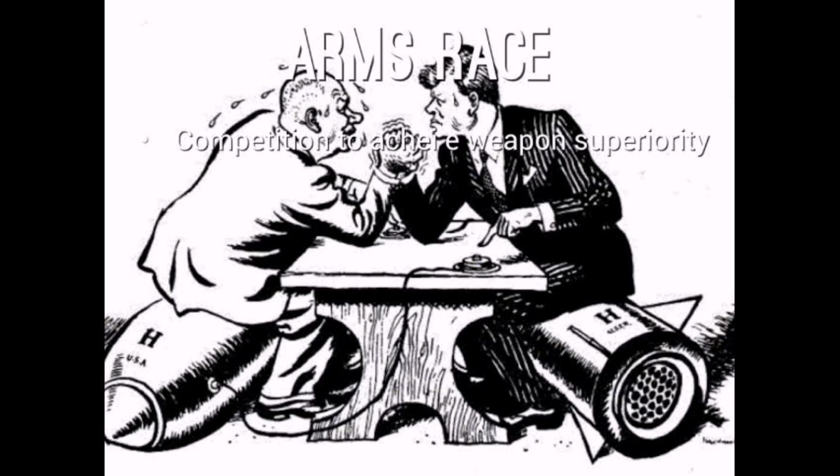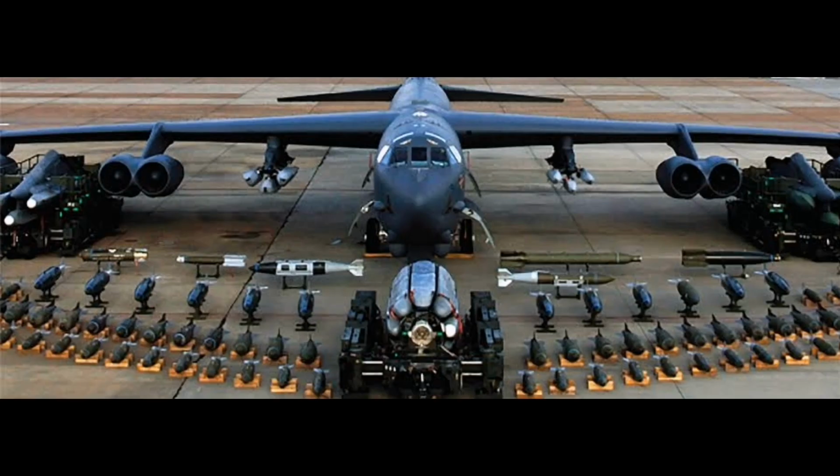There started a rivalry to make more and more destructive weapons and to acquire the technology required for the same. But soon both the superpowers realized that the arms race may endanger international peace. Hence, efforts towards arms control and disarmament also happened during this period.